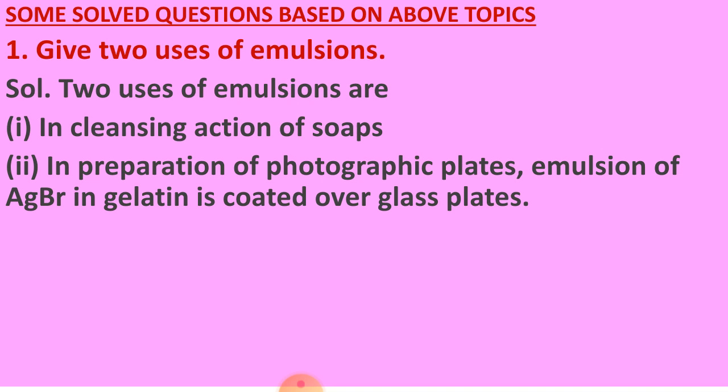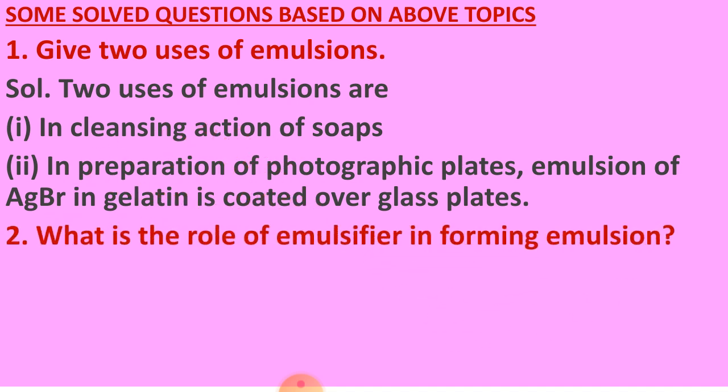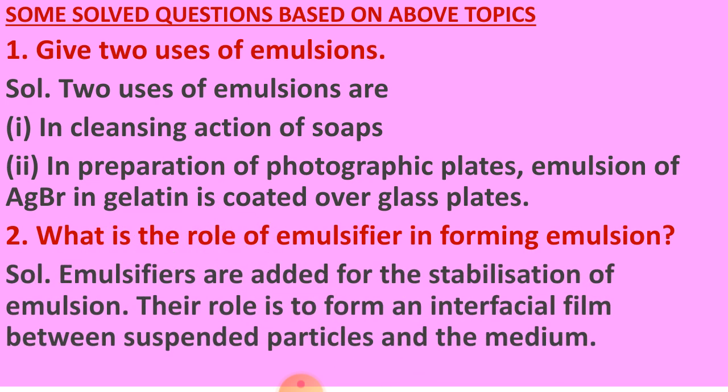So now the next question, what is the role of emulsifier in forming emulsion? So this I have told you that the emulsifier or emulsifying agents form an interfacial film. Now your answer is, the emulsifiers are added for the stabilization of emulsion, that is, their role is to form an interfacial film between the suspended particles and the medium. When we remove the emulsifier, the components separate from each other.